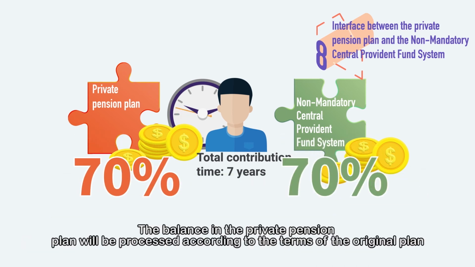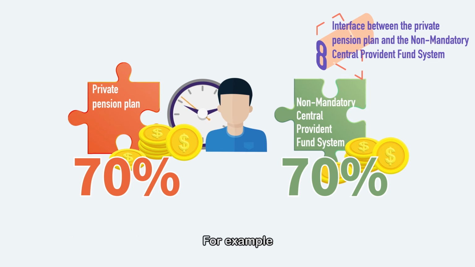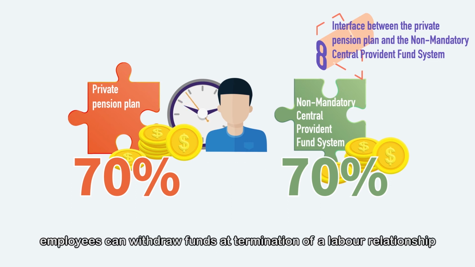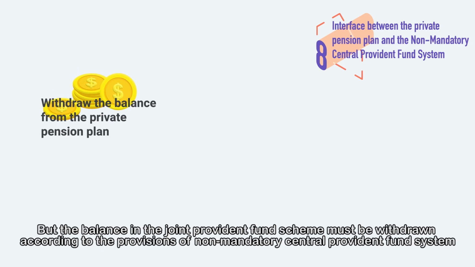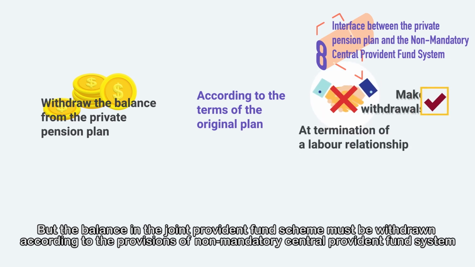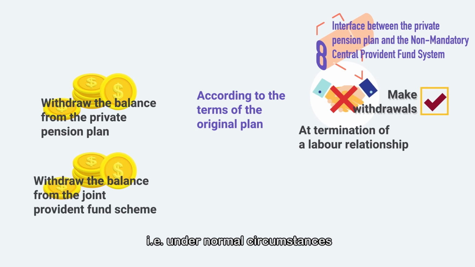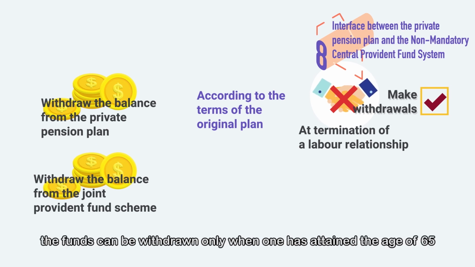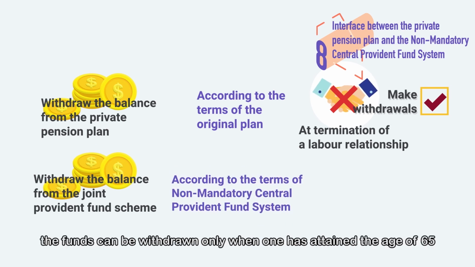The balance in the private pension plan will be processed according to the terms of the original plan. For example, employees can withdraw funds at termination of a labor relationship, but the balance in the joint provident fund scheme must be withdrawn according to the provisions of the non-mandatory central provident fund system. For example, under normal circumstances, the funds can be withdrawn only when one has attained the age of 65.